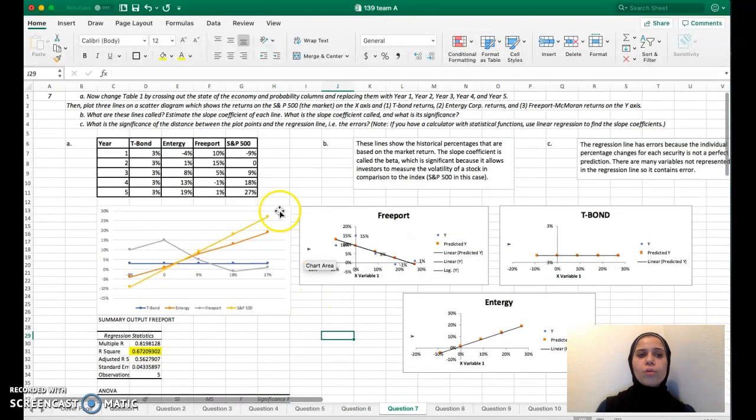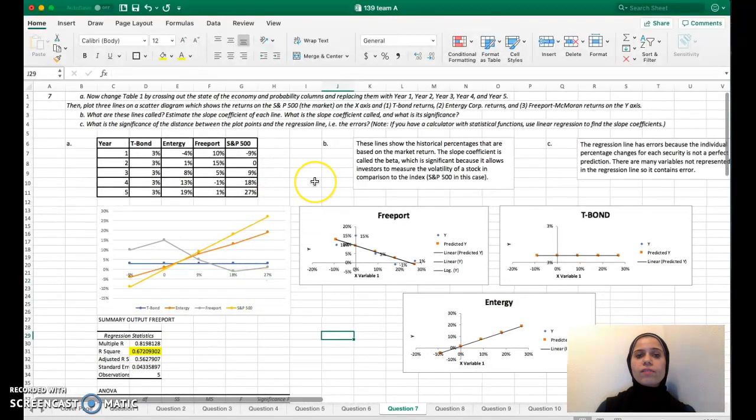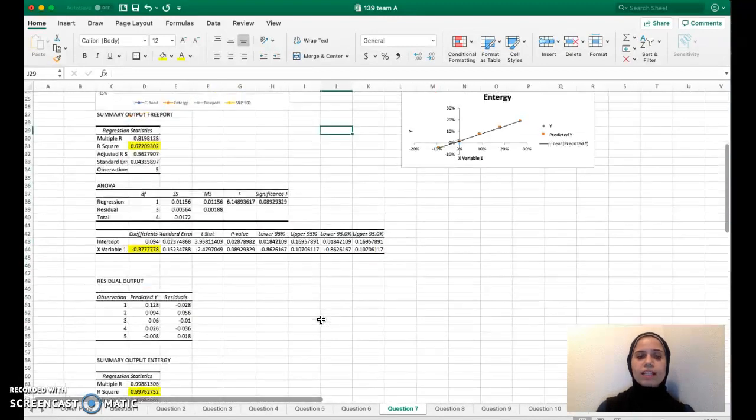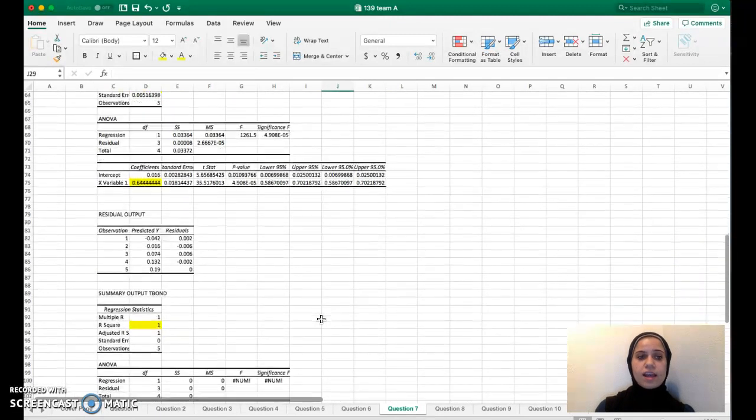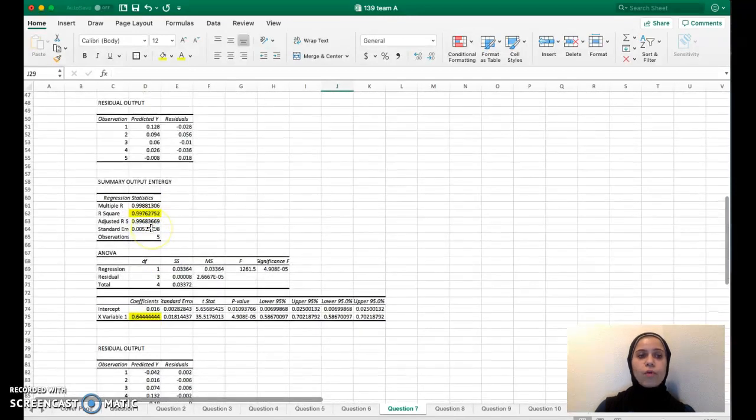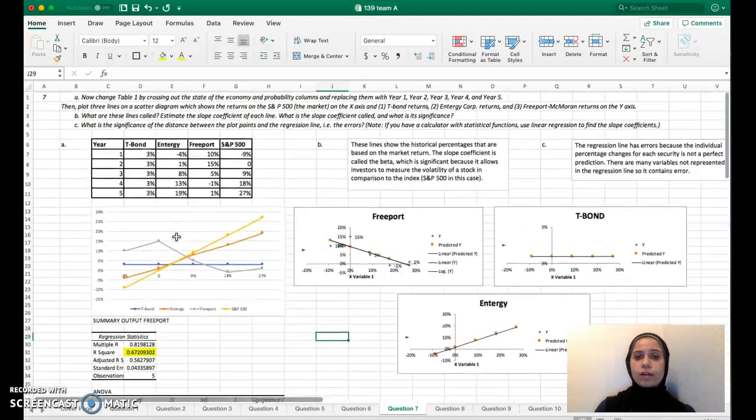And number 7, we are now asked to do a regression comparing the 5 years and their returns. So by doing this, we find the R squared, which is the systematic risk, and we find the beta, or the X variable 1. Basically, the slope coefficient line is the beta, and it's significant because it allows investors to measure the volatility of a stock in comparison to the index. So as you can tell, we do our regression for each of the securities, and we get the overall betas to be 0 for the T-bond, 0.64 for Entergy, and negative 0.38 for the Freeport company.